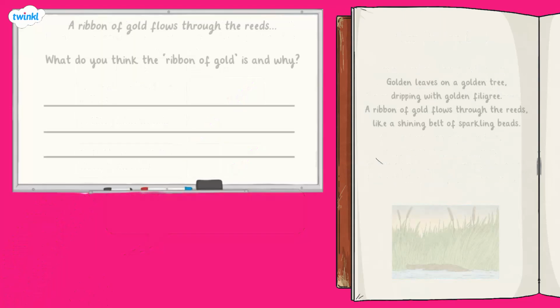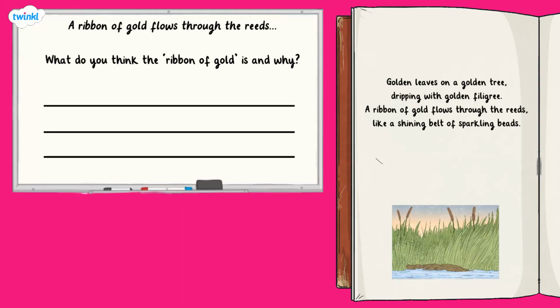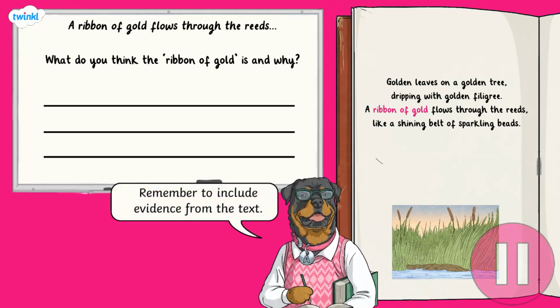Hoo-yah! Our final question is asking you to explain what you think the ribbon of gold is. Make sure you use evidence from the text in your answer. You may wish to write your answer down on a whiteboard or a piece of paper, or you may just wish to say your answer out loud. Pause the video here and press play again when you are ready to check your answer.